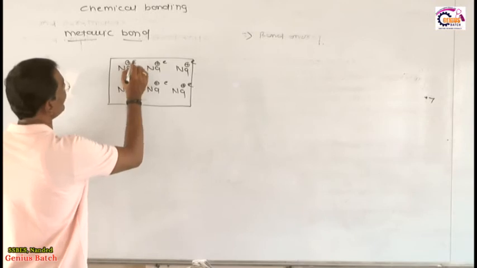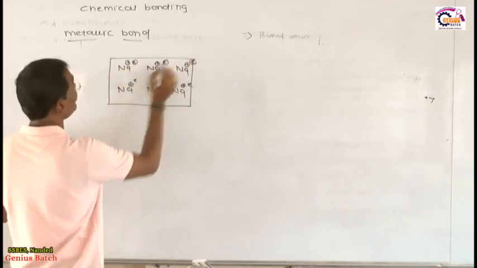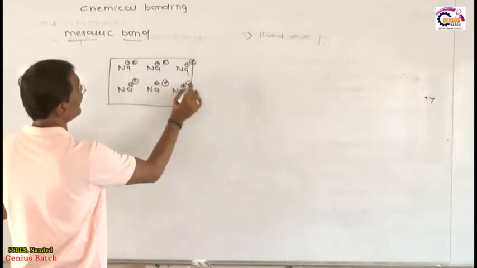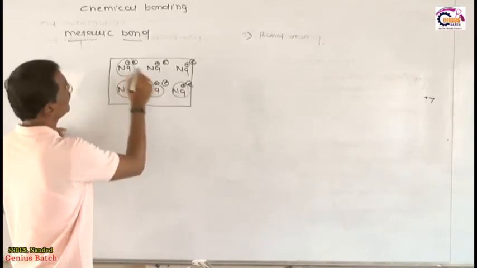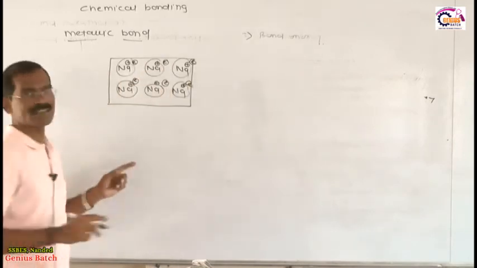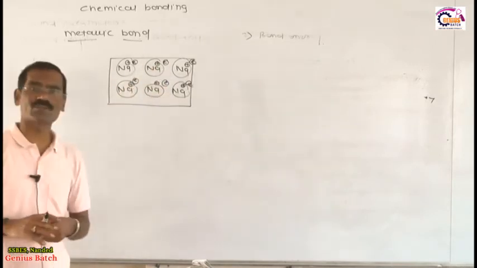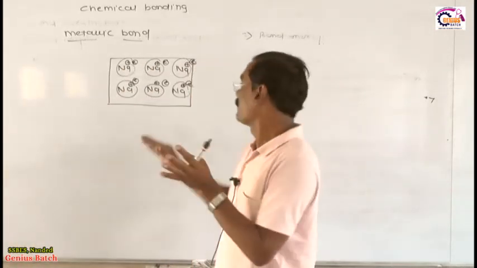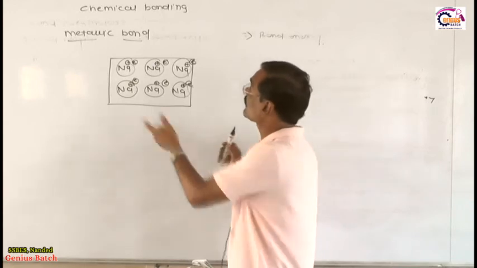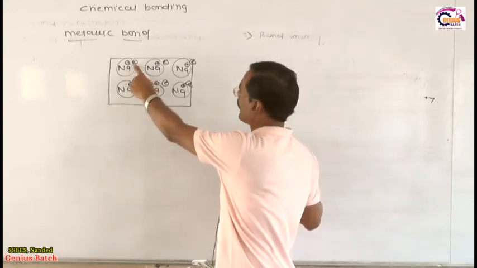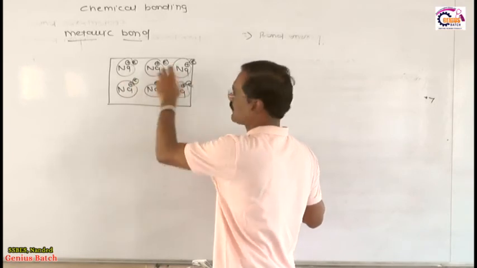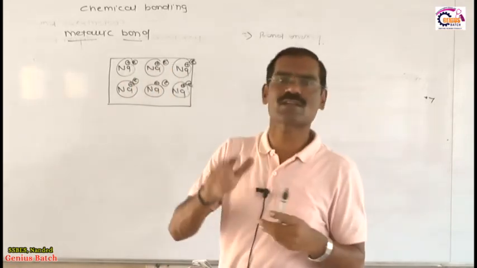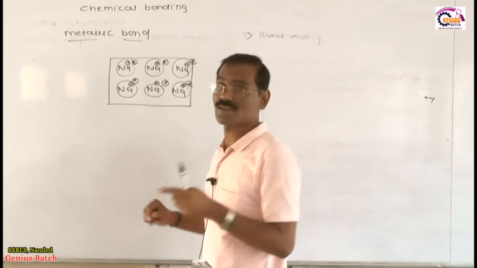Now in this case electrons are not stable at one place, electrons are mobile. This Na+ is called the kernel. The position of the kernel is always fixed, but the position of the electron is not fixed. Electrons are always mobile in a metallic bond, always moving. This electron may come here, this goes here, and so on. The electrons are not stable, electrons are mobile. That's why metals are good conductors.